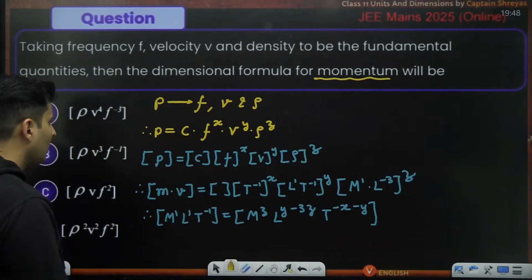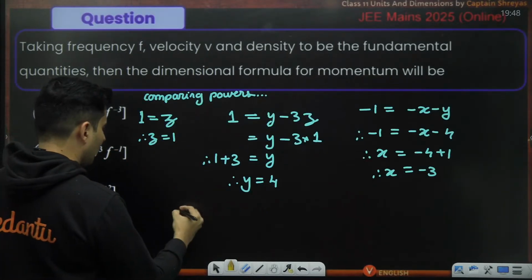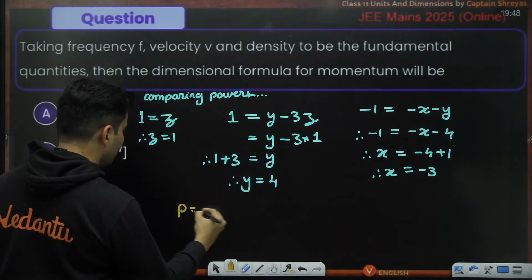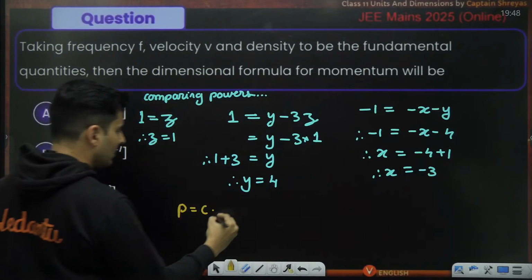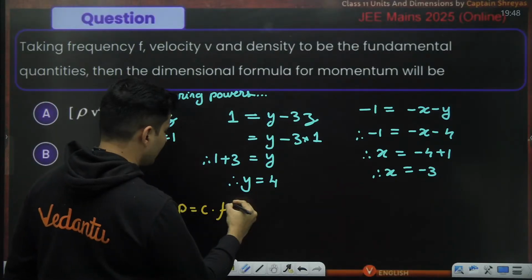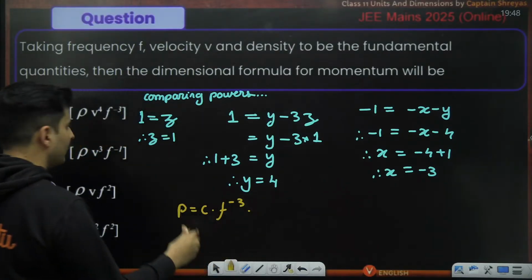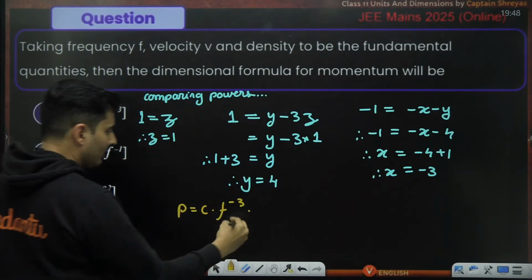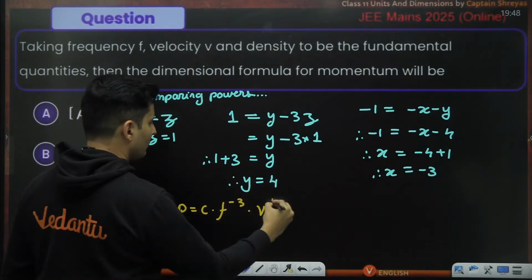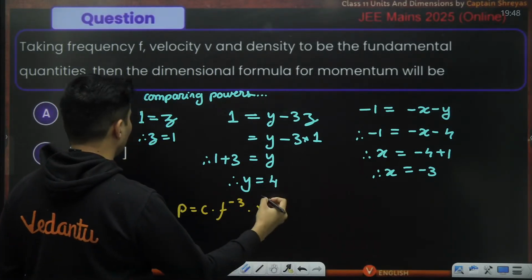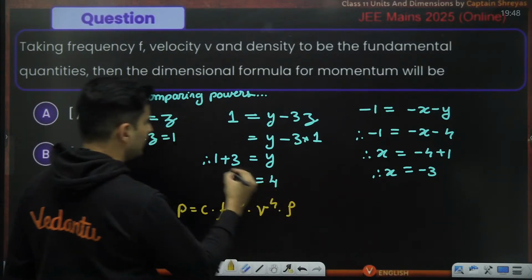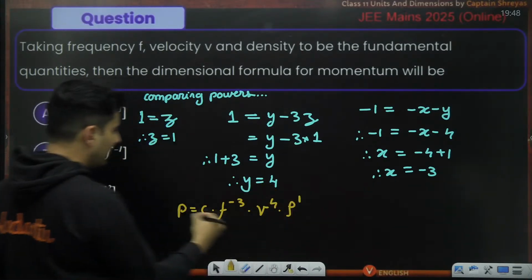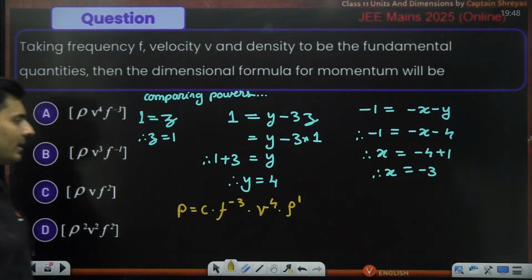Coming back, momentum will be some constant into frequency raised to x. X is basically minus 3. Then next, velocity raised to y. Y means 4. And finally, what is it? Density raised to z. Z is nothing but 1. So that clearly tells me it is option number A.